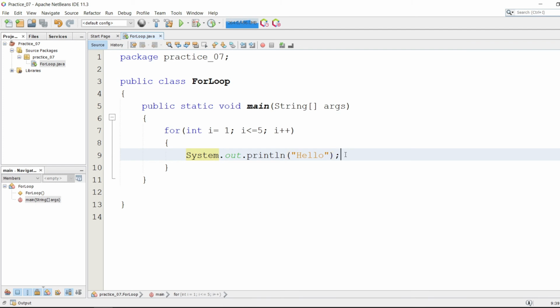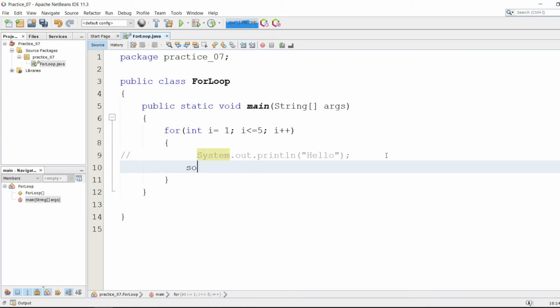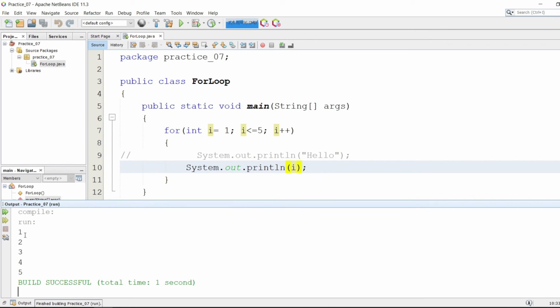Let's see how the i value is being incremented. If I print here the value of i and run this program, it's giving me the incremented value of i.